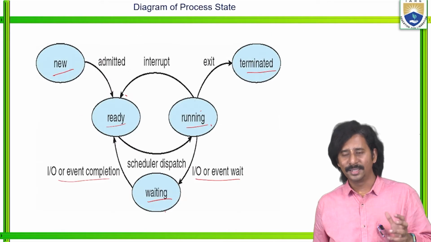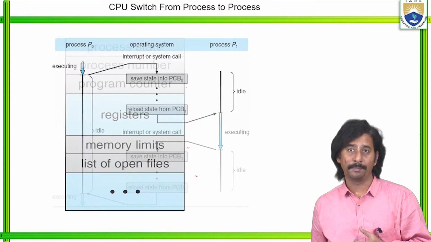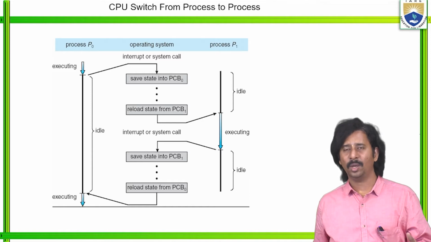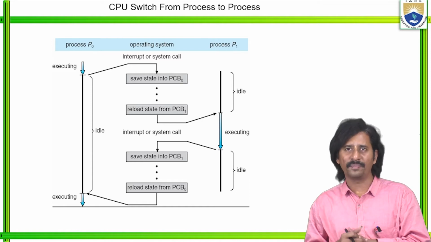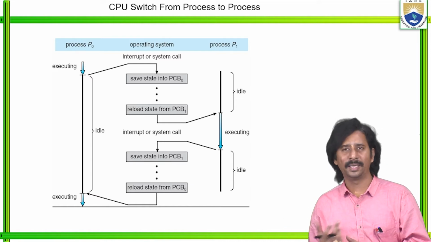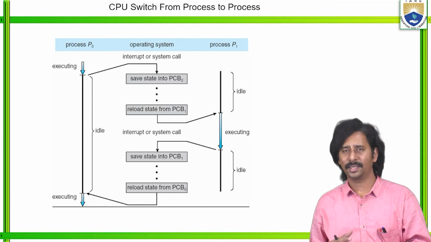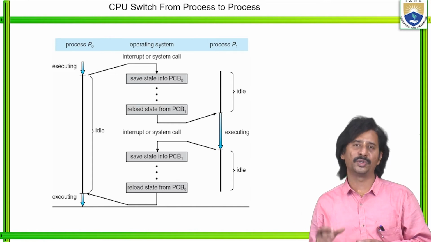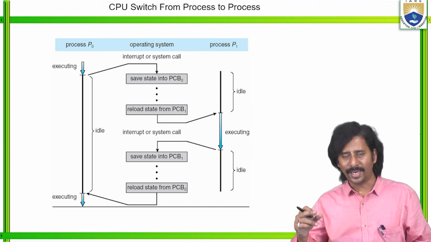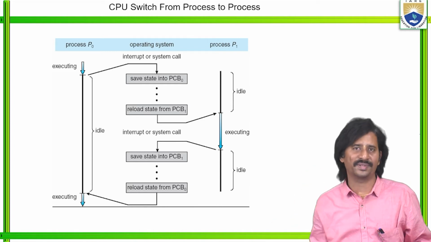But how does the processor identify what type of actions you are going to perform on this process? Nowadays we have multi-user operating systems as well as time-sharing and multitasking systems. A single user is capable of executing many processes at a time. So how does the processor switch from one process to another within a fraction of a second?